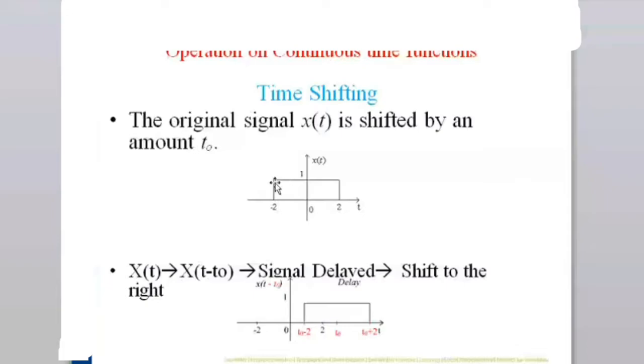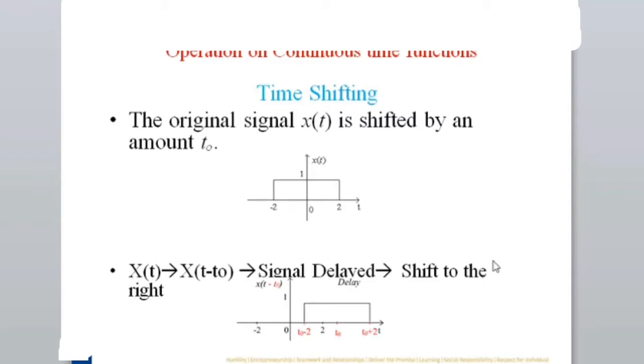That means when time equal to 0, I have started here. When time equal to 2 seconds, 2 minutes, I'm here. Now let us assume time equal to 4 seconds, I'm here. So what is happening is I'm shifting. When x of t has been moved to x of t minus t0, the signal is delayed and shifted to the right.